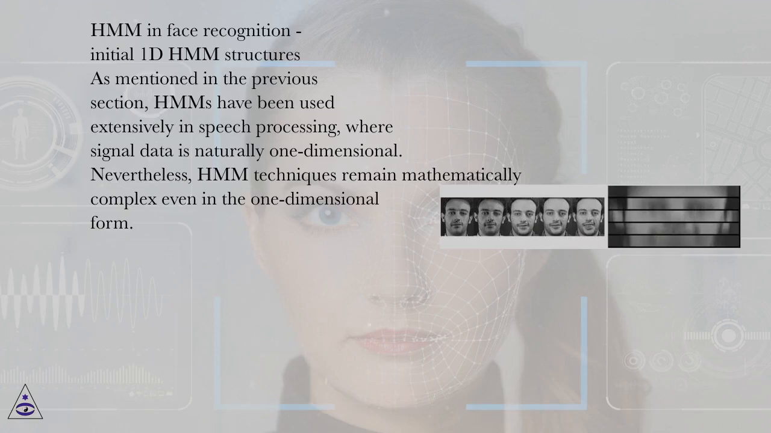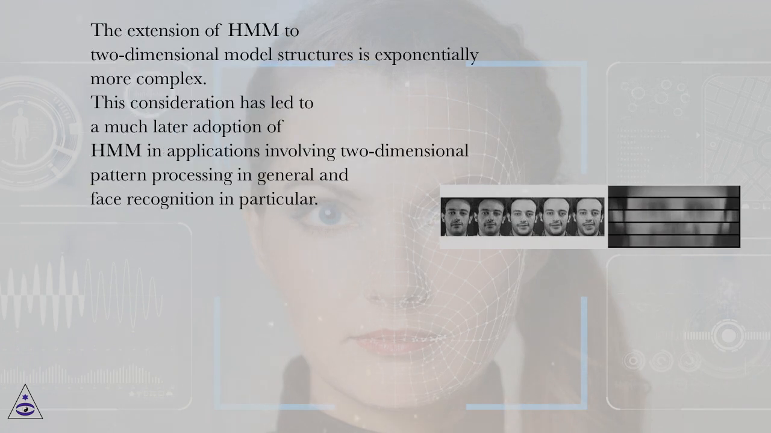HMMs in face recognition, initial 1D HMM structures. As mentioned in the previous section, HMMs have been used extensively in speech processing, where signal data is naturally one-dimensional. Nevertheless, HMM techniques remain mathematically complex even in the one-dimensional form. The extension of HMM to two-dimensional model structures is exponentially more complex. This consideration has led to a much later adoption of HMM in applications involving two-dimensional pattern processing in general and